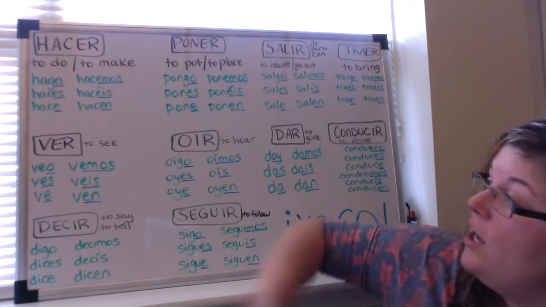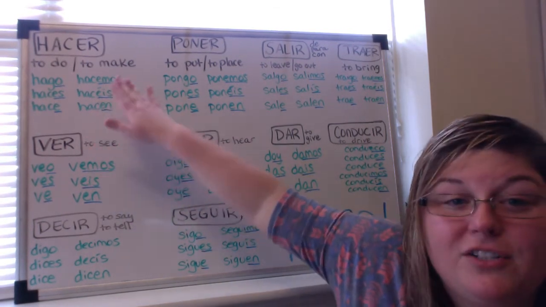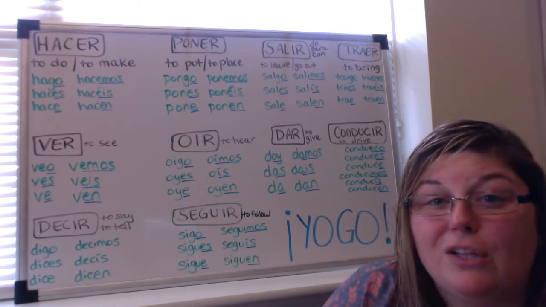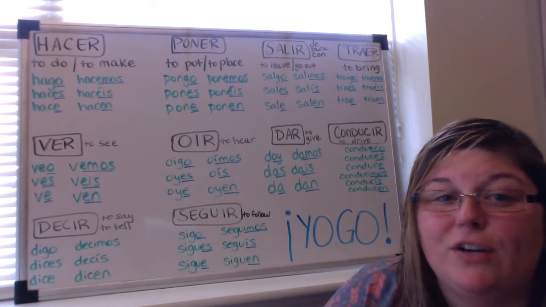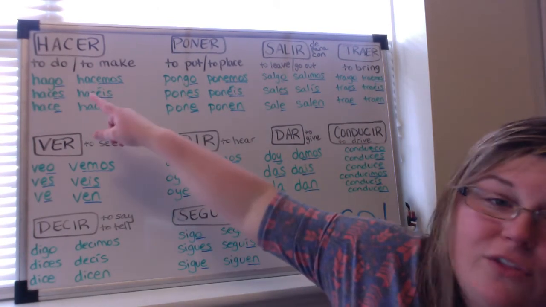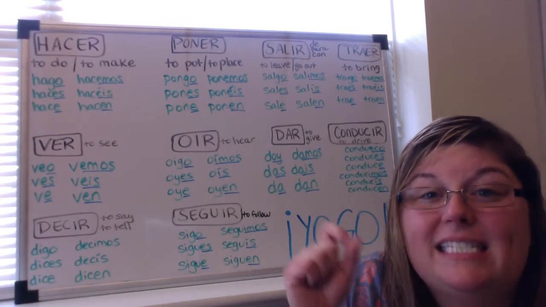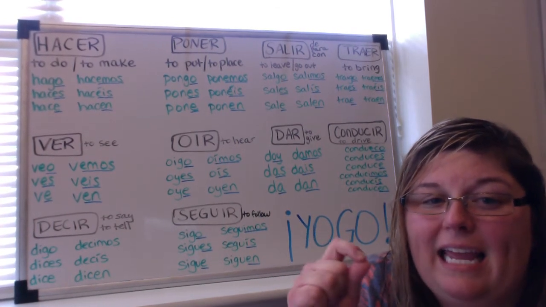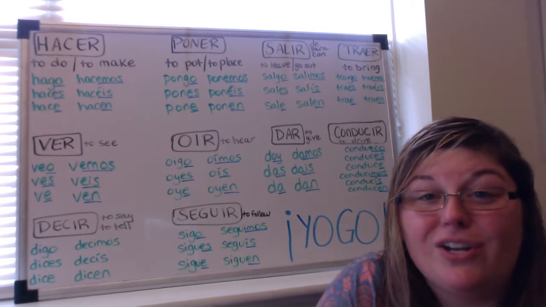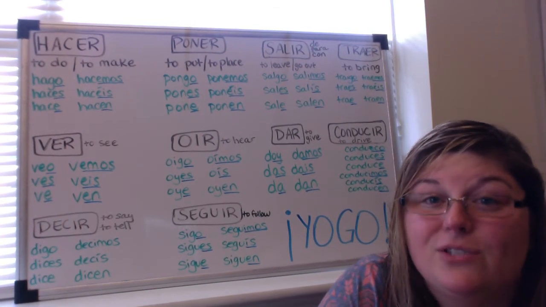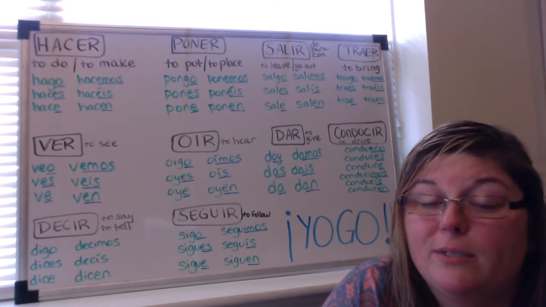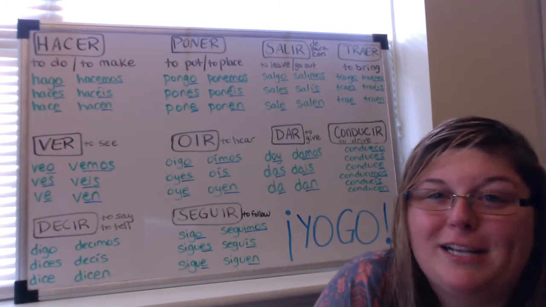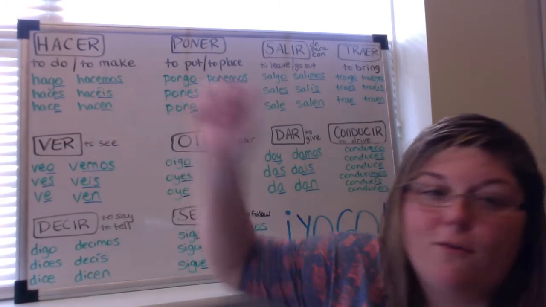If you look at this, and I have underlined the endings for you, it still follows the normal endings for an ER verb. So even though we're inserting a G, it's still going to end in O. The endings, O, S, E, emos, éis, en, are still going to look like your ER endings. So keep that in mind. It's still an ER verb. We're still conjugating it like an ER verb. It's just that there's something different about the yo form.